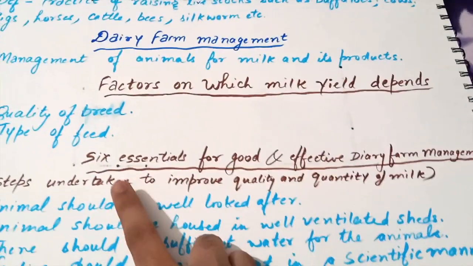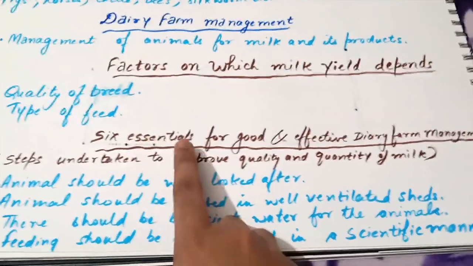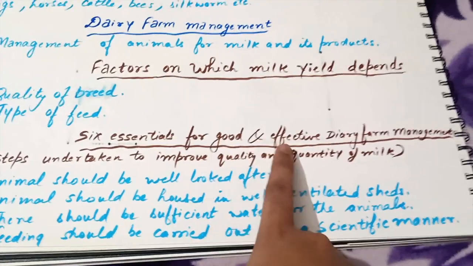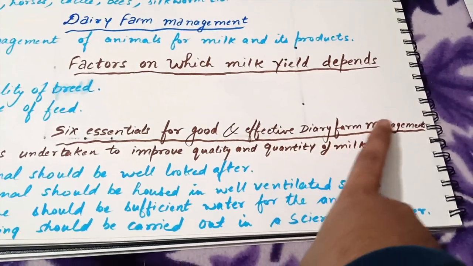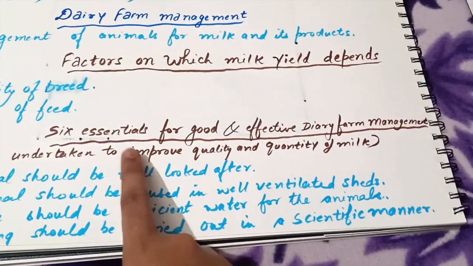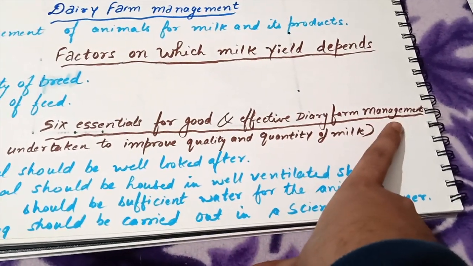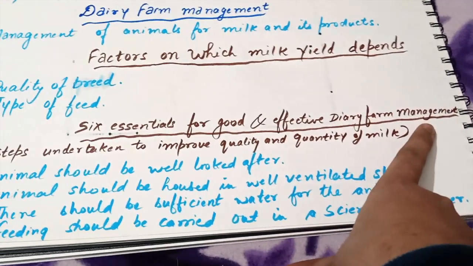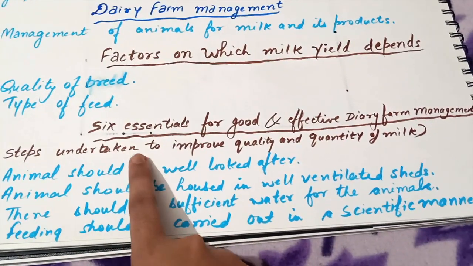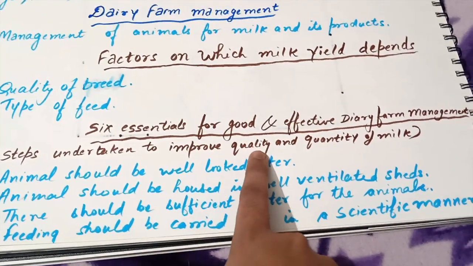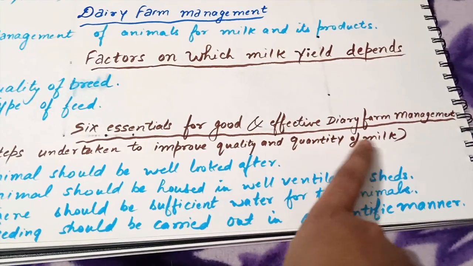Now let us understand what are the 6 essentials for good and effective dairy farm management. Or a question can be asked, what are the steps undertaken to improve quality and quantity of milk?